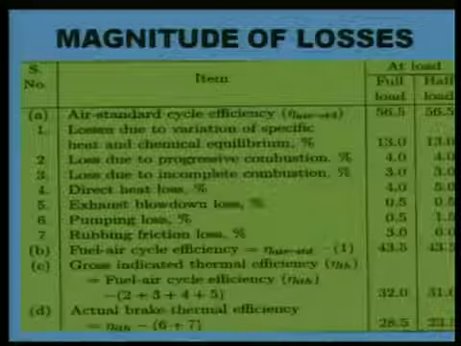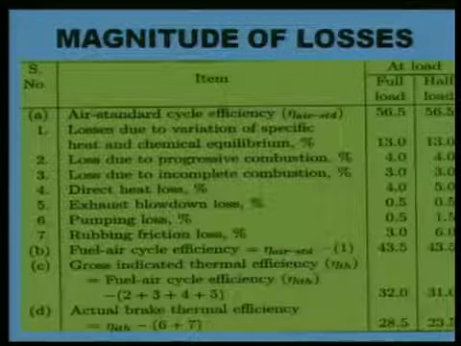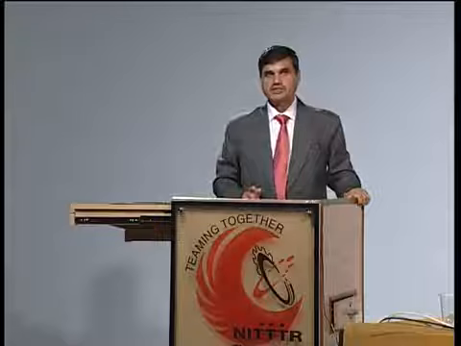These pumping losses at part load will be much more, because the throttle valve remains in a closed position. It is not allowing the mixture to enter into the cylinder, while the piston is trying to take that mixture into the cylinder. When the piston is moving downward during the suction stroke, the fresh mixture is not entering at the rate at which the piston wants, because of the obstruction of the throttle valve. Due to that, the suction line pressure becomes much lower than atmospheric. So the area of the pumping loop will increase when the load on the engine is lower or the throttle opening is lesser.